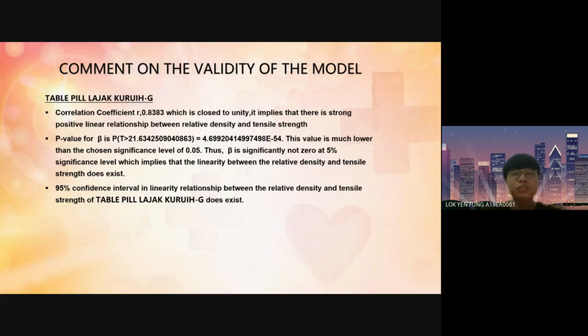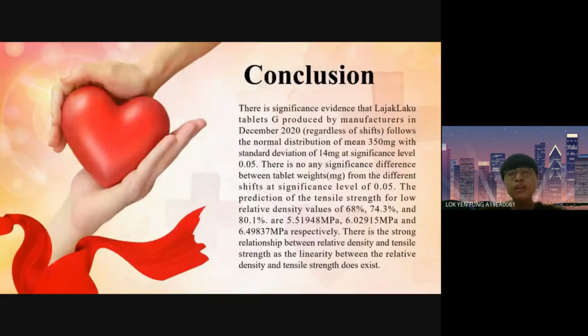The 99% confidence interval in linearity relations between the relative density and tensile strength of the tablets does exist. In conclusion, there is significant evidence that the tablets produced by the manufacturer in December 2020, regardless of shift, follow the normal distribution of mean 350 mg with the standard deviation of 40 mg at significance level of 0.05. There is not any significant difference between tablet weights from the different shifts at significance level 0.05.